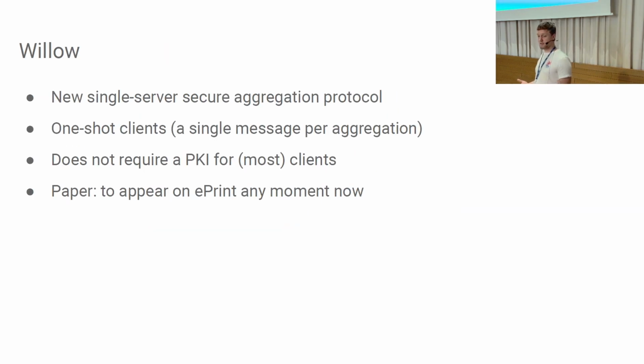So what we propose is a new single-server secure aggregation protocol. Clients are one-shot, so they send a single message, disappear, and that's something that wasn't present in prior works, at least not under the same constraints, because we also don't require a public key infrastructure for clients. So the clients don't have to have an identity or a public key. They can just show up, have some kind of verification or authentication, but they don't have to have long-lived keys of each other. And they send the messages. The paper is going to appear any moment now. We didn't make it before this talk, unfortunately.